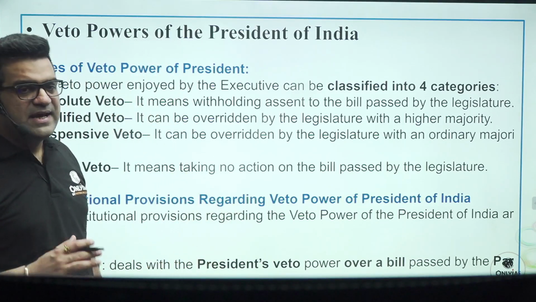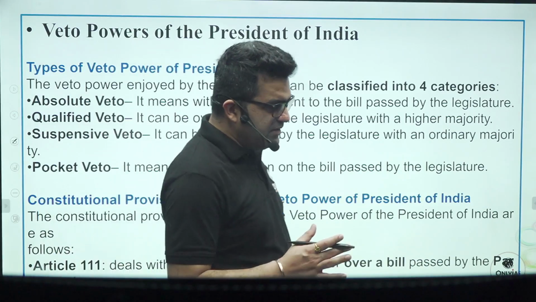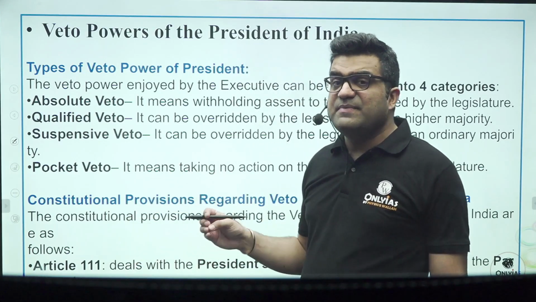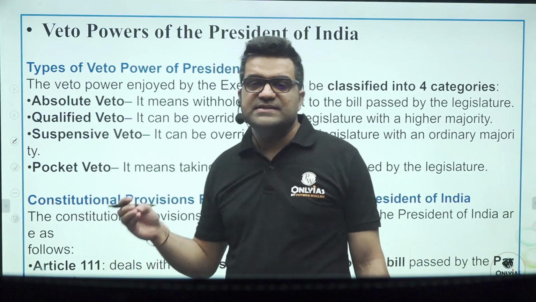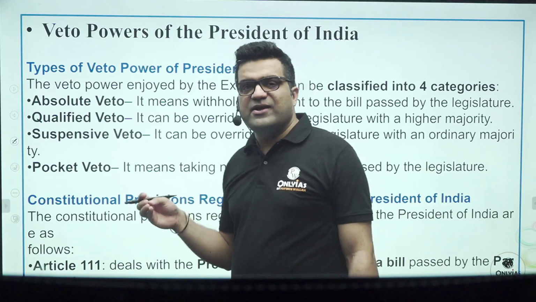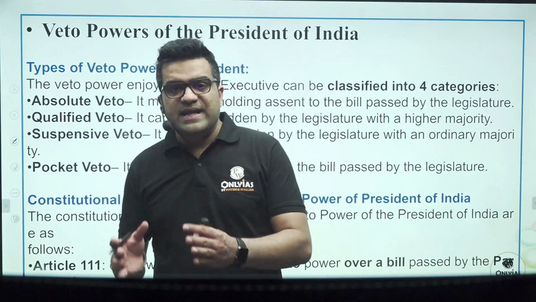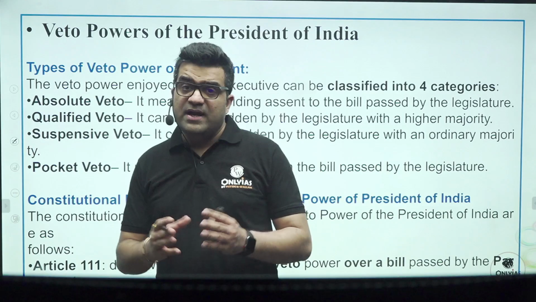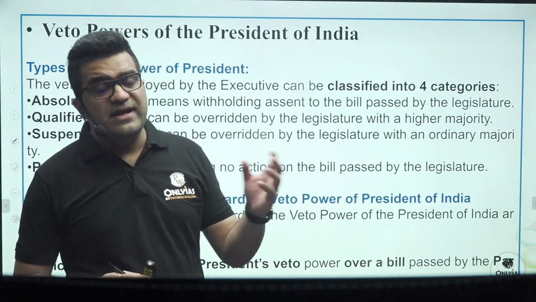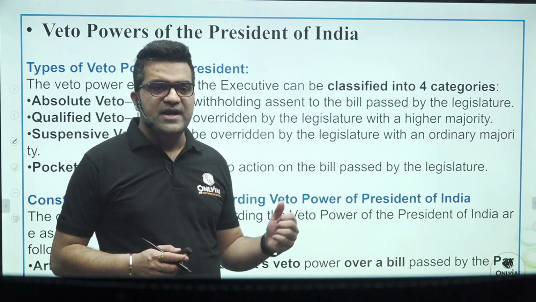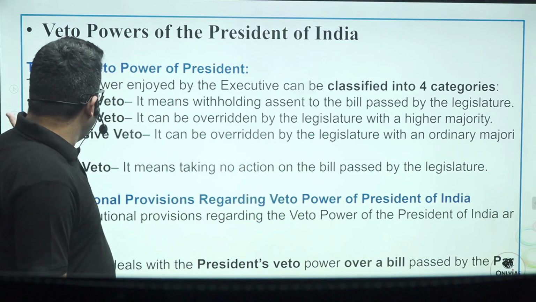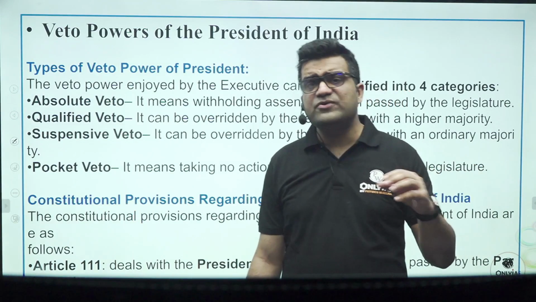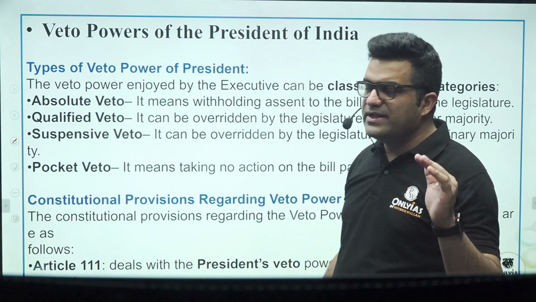Veto simply means the power of the President to block any bill of the Government of India, the bill that has been suggested by the cabinet, because of the following reasons. The bill may not be in sync with the constitutional norms, or the government has lost the majority in the parliament, or the provisions of the bill are in conflict with the constitutional provisions. Absolute veto, qualified veto, suspensive veto, these are the three powers available to presidents in general. Four powers including the pocket veto.